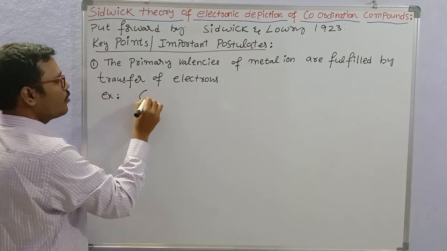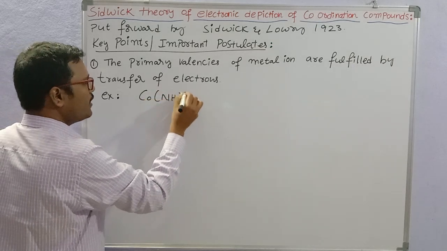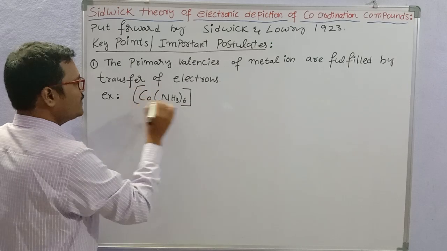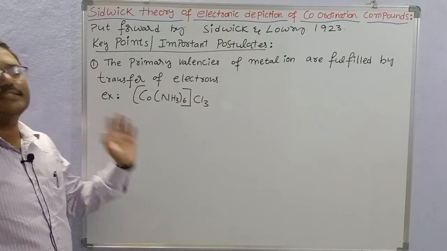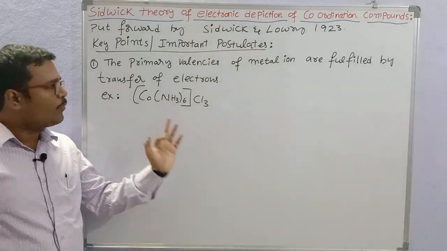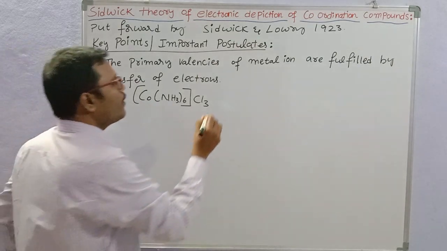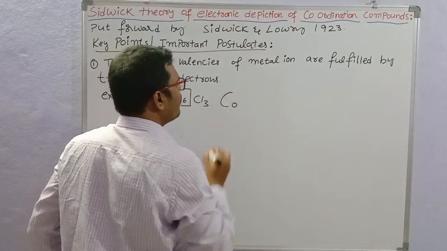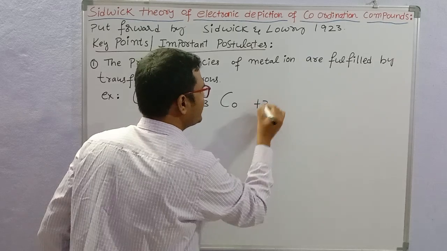Hexaamminecobalt(III) chloride. This is the complex that we are depicting as an example here. In this coordination compound, hexaamminecobalt(III) chloride, the central metal cobalt will have the primary valency of +3.